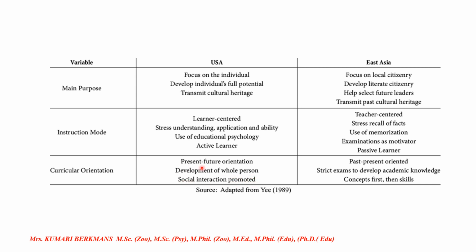Next one, see curricular orientation: present and future orientation, development of the whole person, social interaction promoted. You see present and future orientation, they are thinking about present and future, whereas here past and present. Development of a whole person, whereas here strict exams to develop academic knowledge. Concepts first, then only the skills. Here it's not like that, they give importance to skills. Social interaction is promoted. So all these are the differences between Western and Eastern education.